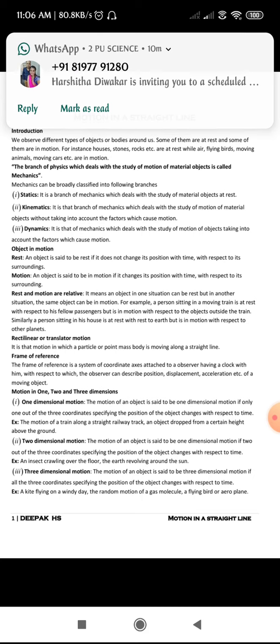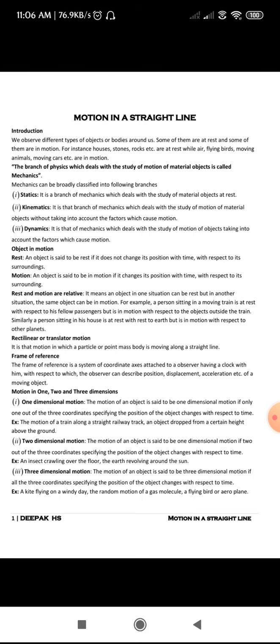Next, coming to dynamics, it is that branch of mechanics which deals with the study of motion of objects taking into account the factors which cause motion. Dynamics is a branch of mechanics where we study the motion of an object, considering the factor which causes the motion, what makes the body be in motion.